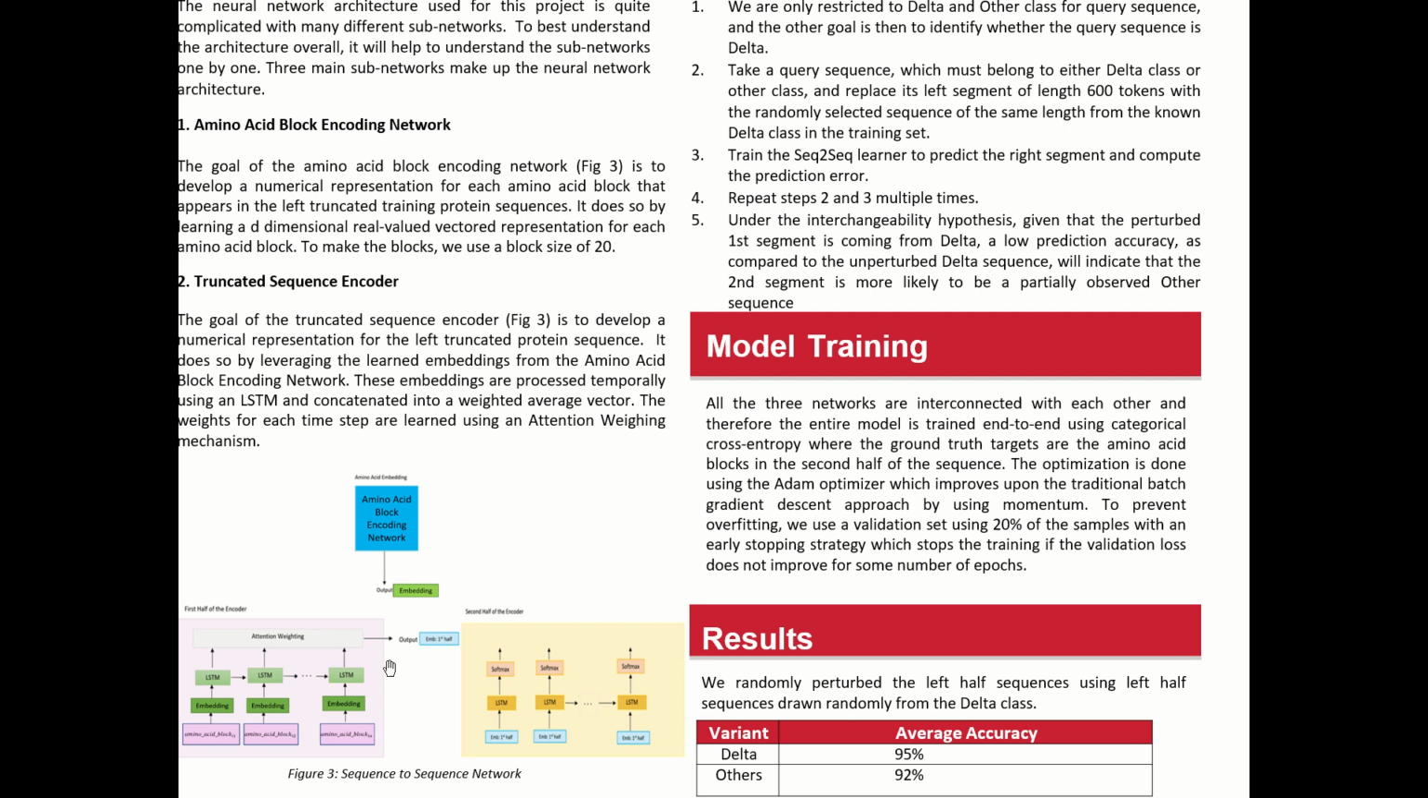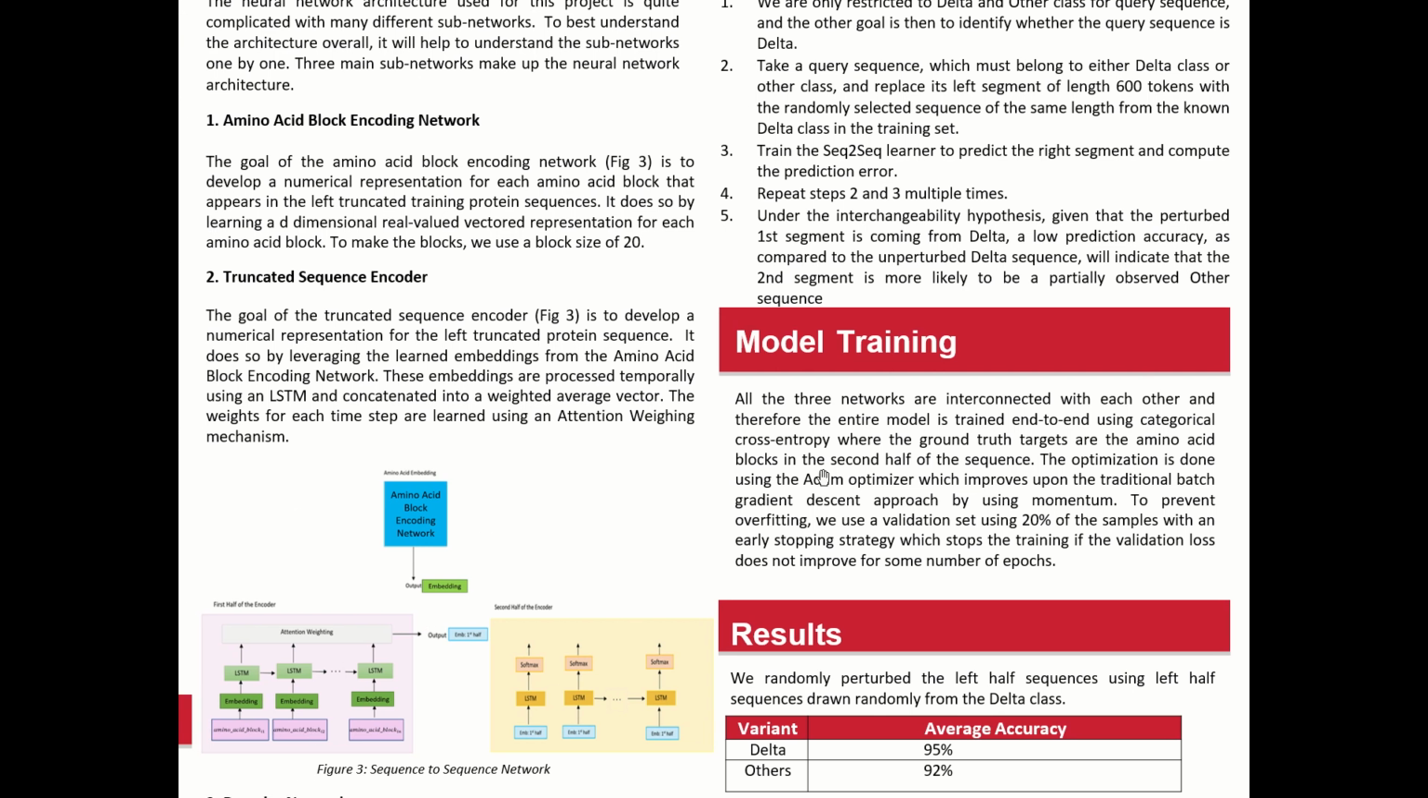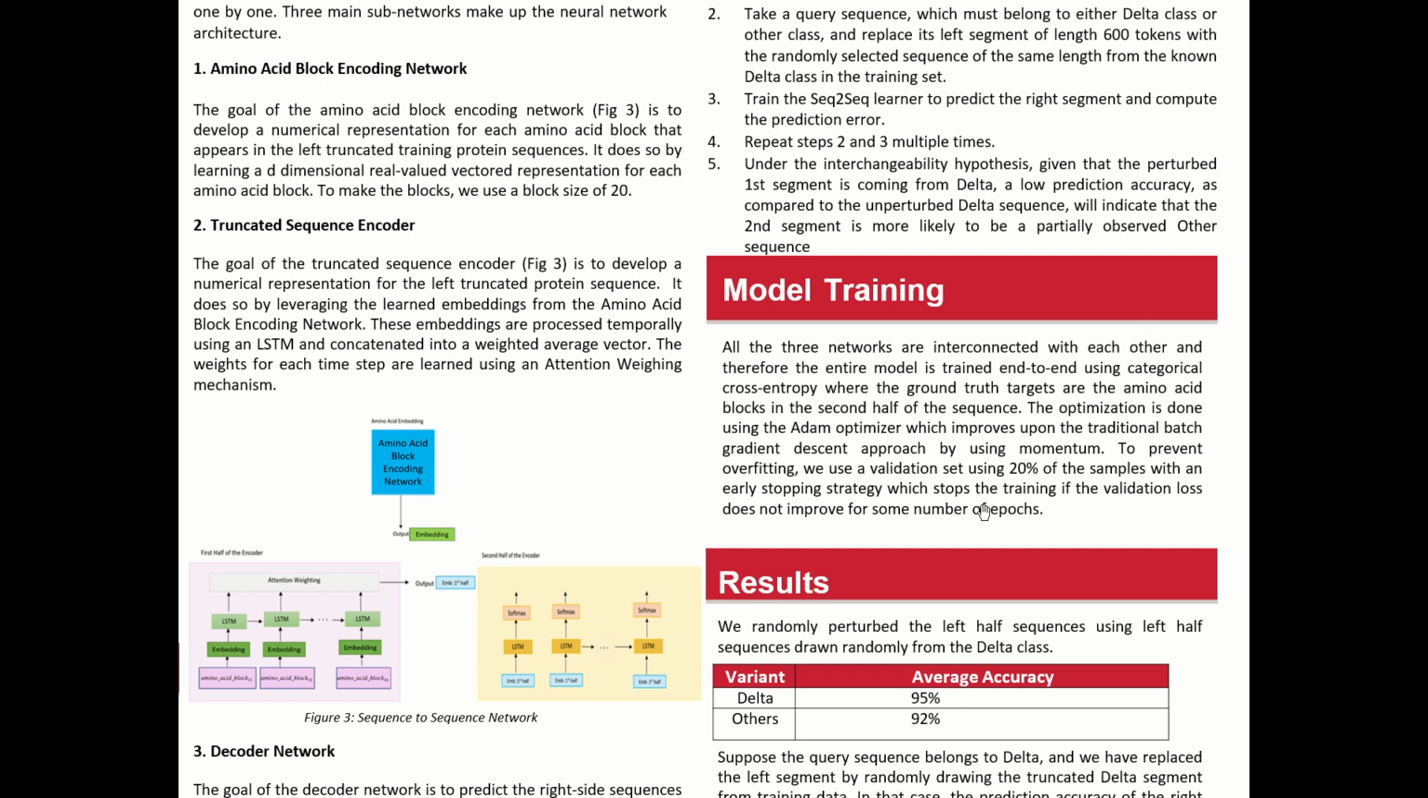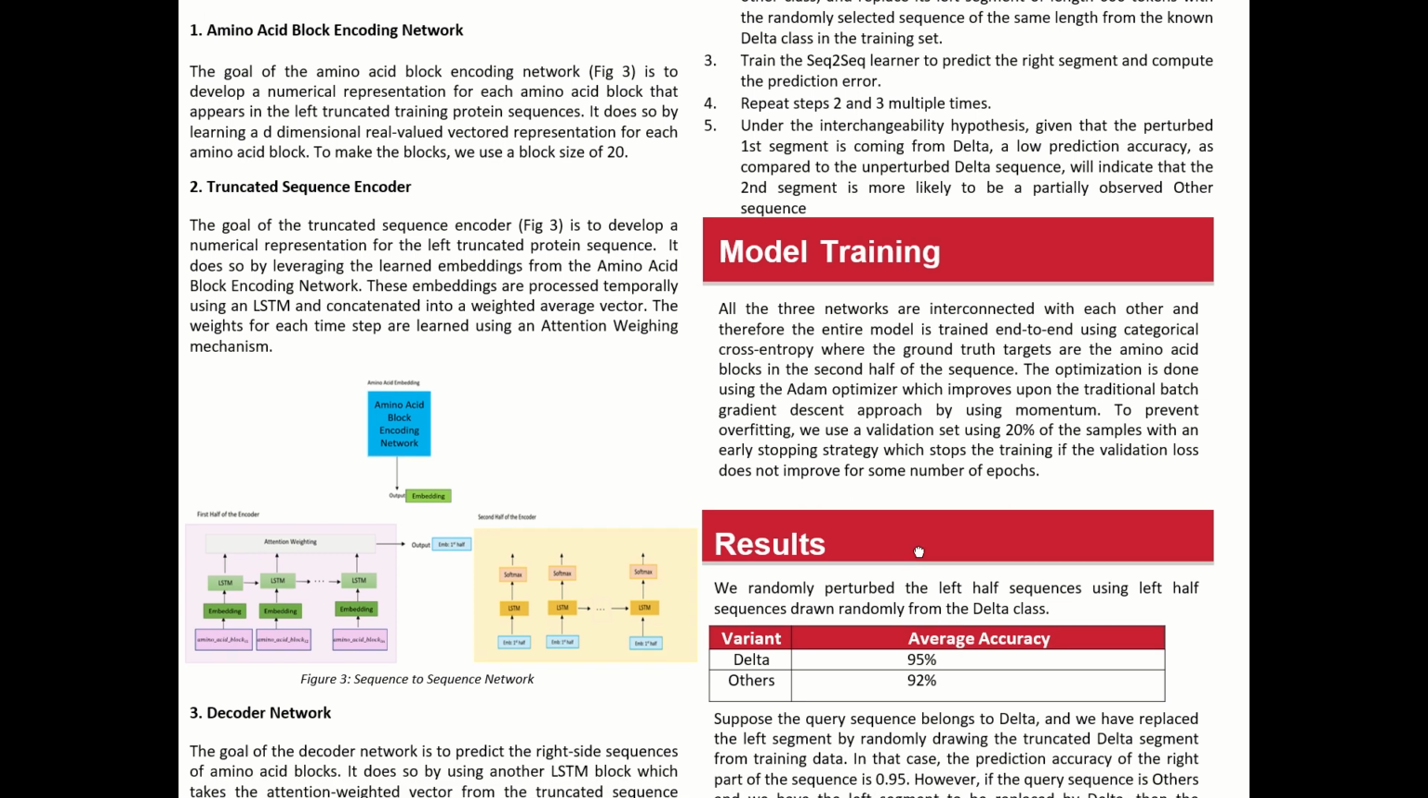For the model training, you can see all three networks are connected. That means we can train them end to end using categorical cross entropy. We use the Adam optimizer, which is an advancement over usual SGD as it uses an inbuilt momentum, and we use early stopping using a 20% validation set.